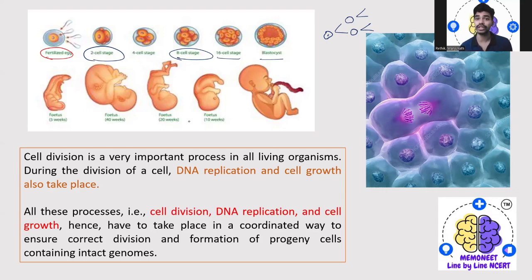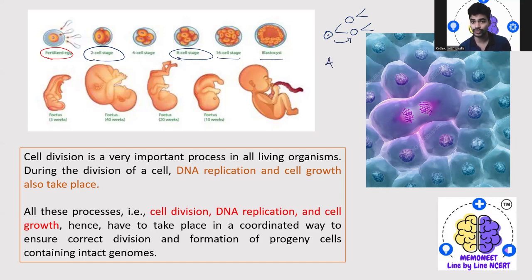So how have they been equally distributed from the parent cell to the daughter cell? This is the very first question that comes to mind. And how has DNA been replicated? Whatever chromosomes we have, whether they are equally shared or not, that also comes to mind.